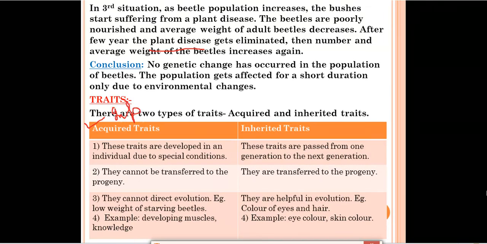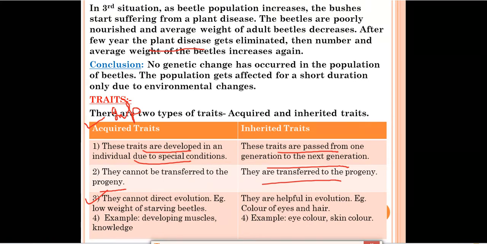The first point is, acquired traits are developed in an individual due to special conditions. So these traits are developed during the lifetime because of some special condition. Inherited traits are passed from one generation to the next generation, means they will be passed from the parents to their children. Acquired traits cannot be transferred to the progeny, means they cannot be transferred to the children. Progeny means what? Next generation. Inherited traits are transferred to the progeny. Third point, acquired traits cannot direct evolution, means they are not helpful in evolution. Inherited traits are helpful in evolution.